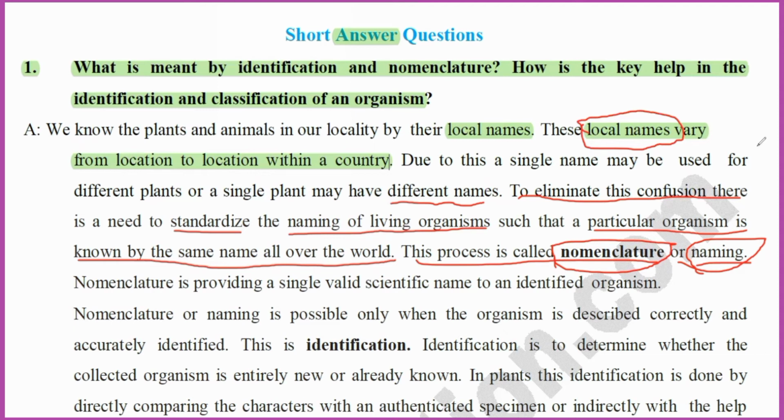Wherever you go, whether districts, states, country or other countries, the scientific name is Mangifera indica, so they won't be confused. Local names are nothing but common names. Common names will be confused, but scientific names will not. So giving scientific names to organisms is nomenclature.